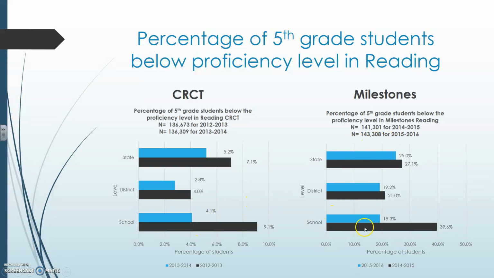For the Georgia Milestones, the 15-16 school year was better too for below proficiency since we had the lowest numbers in all levels. Definitely better than the 14-15 school year, which was the first year we took the Milestones.